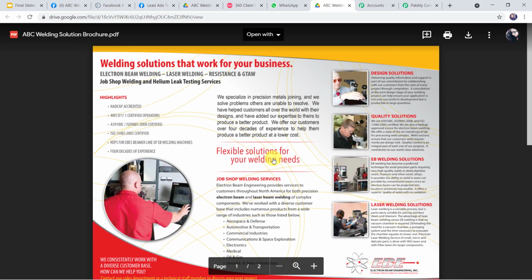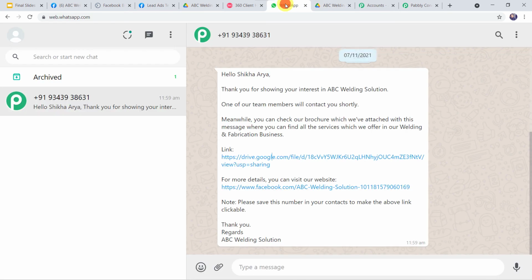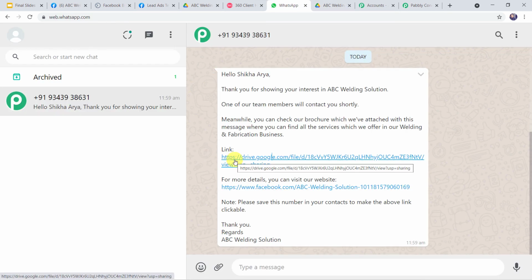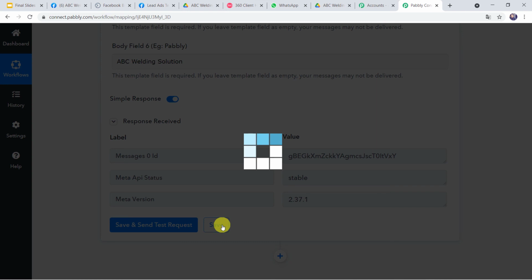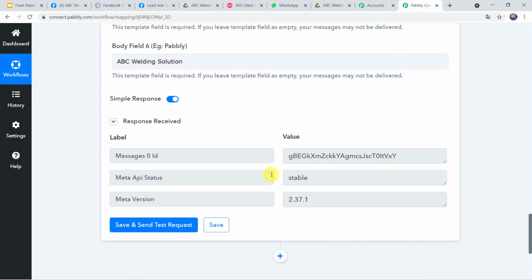Now let us check this link also. And here I can find the welding solution brochure is shared on the WhatsApp number of the customer. So in this way we can see that the correct message along with the correct brochure link are going on the WhatsApp number of the customer. So let us go to Pabbly Connect and let us just save this workflow first. Data saved successfully.